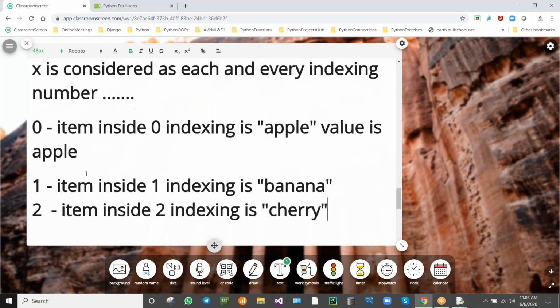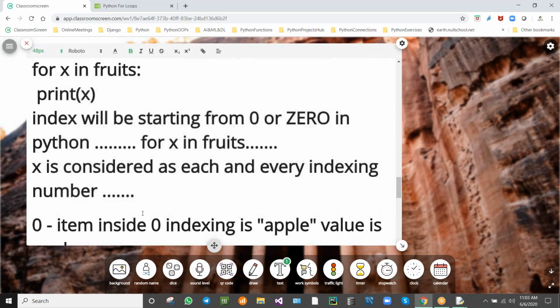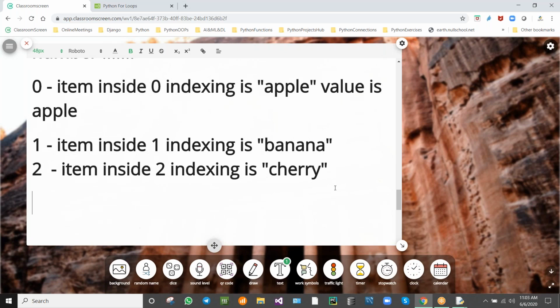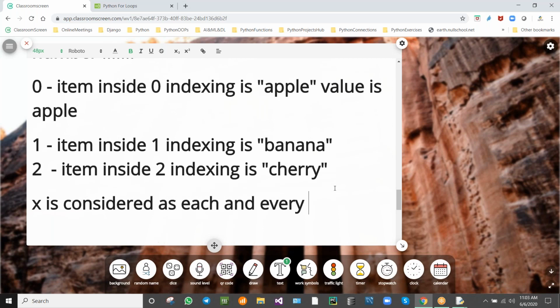So this X will be considered as each and every item. Now you come to know X is considered as each and every indexing number.